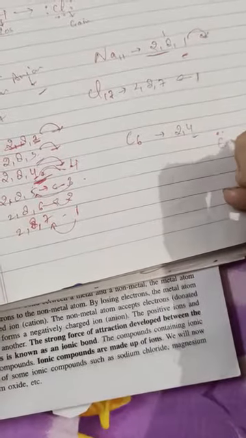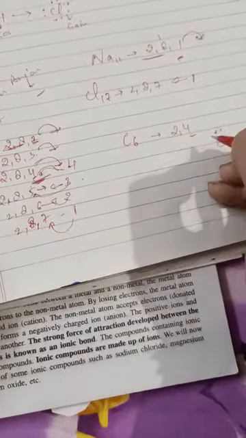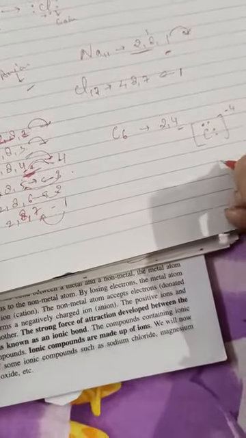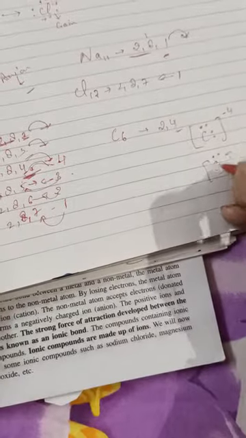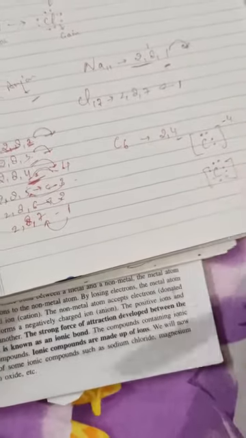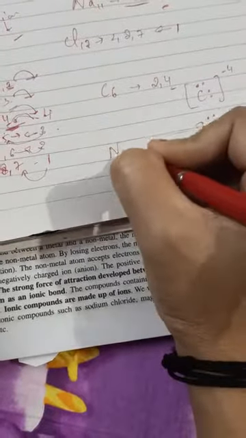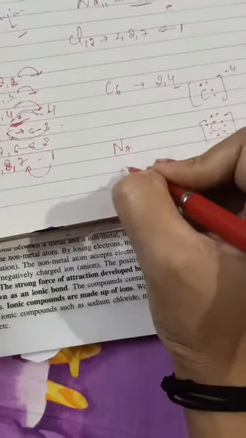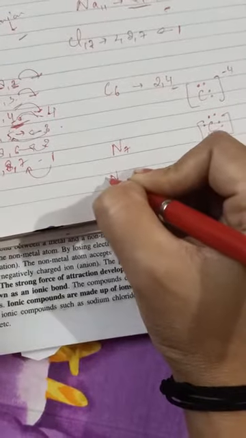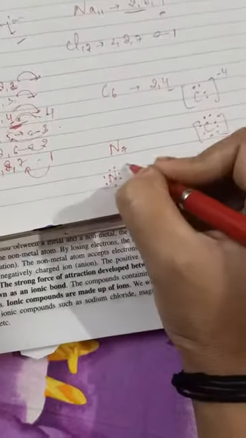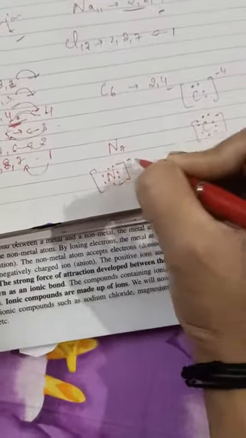Carbon 1, 2, 3, 4. Now it needs 4, so what will we do? Minus 4. We count 1, 2, 3, 4, 5, 6, 7, 8, after carbon: hydrogen, helium, lithium, beryllium, carbon. Then nitrogen, we use 7, N, 2, 3, 4, 5, 6, 7. It needs 1, so we put minus 1 and put 1 dot here.